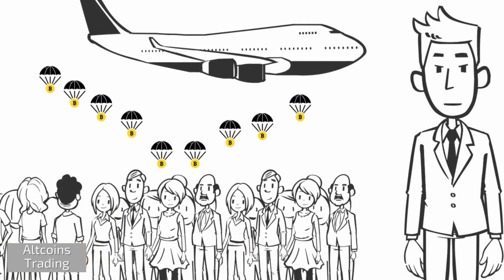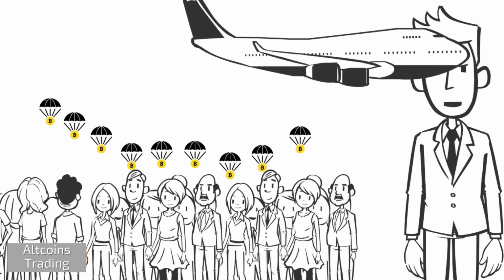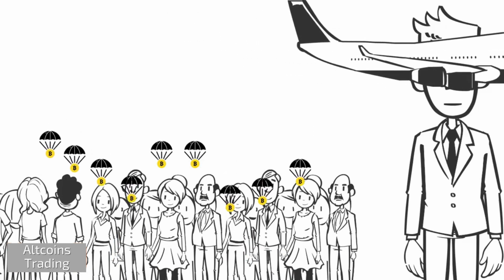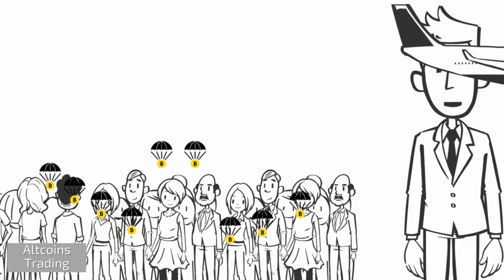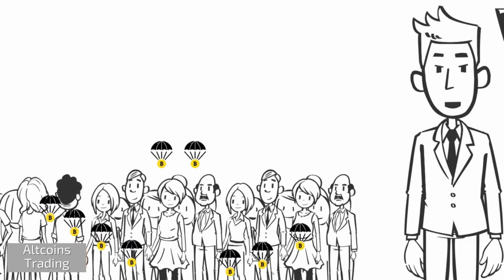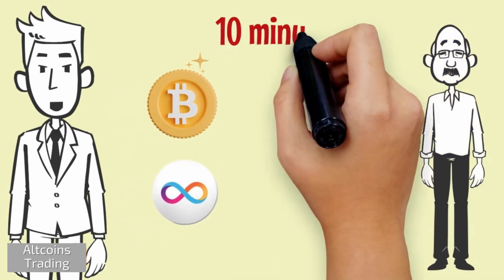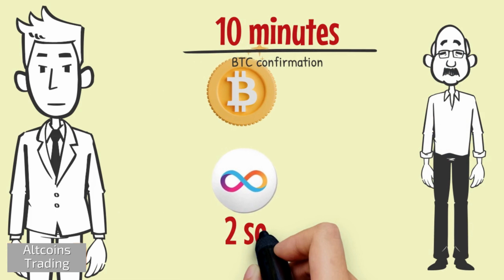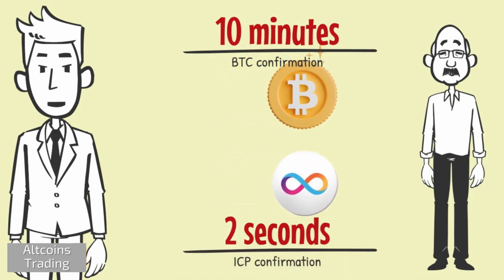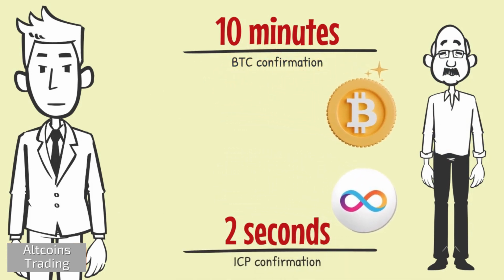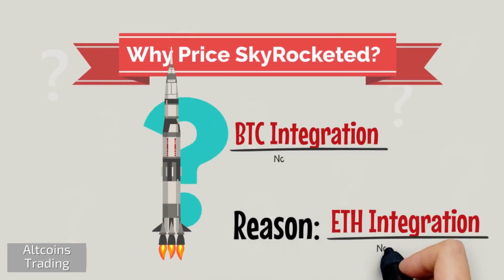This can be useful to send Bitcoins to tens or hundreds of people as an airdrop at almost no cost. To add to this, the transaction gets completed within 2 seconds flat. You do not need to wait for 10 minutes anymore, as you can load your ICP wallet with ckBTC and reduce transaction time to 2 seconds.